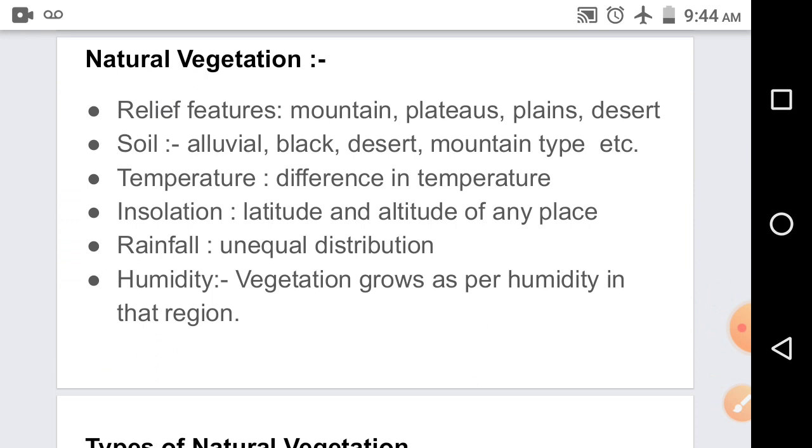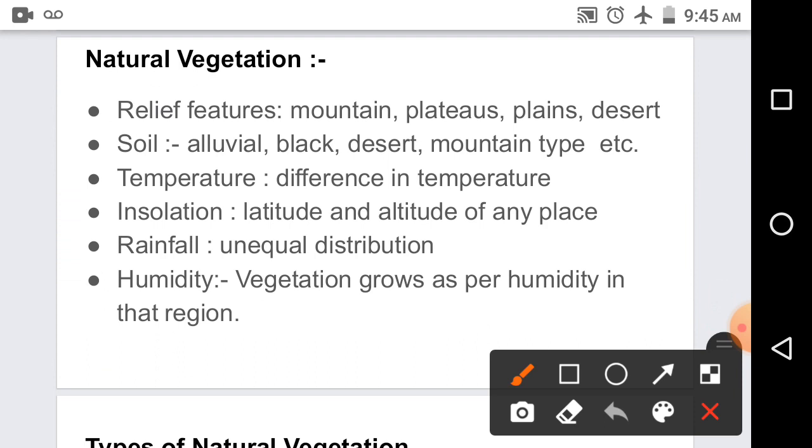A forest is a group of trees, and those trees which grow in natural condition without human help are called forest or natural vegetation. The diversity in natural vegetation of India is created due to the following reasons. The first is relief features. When we are talking about relief features, it contains mountains, plateaus, plains, deserts, etc. A diverse pattern in vegetation is seen in India.